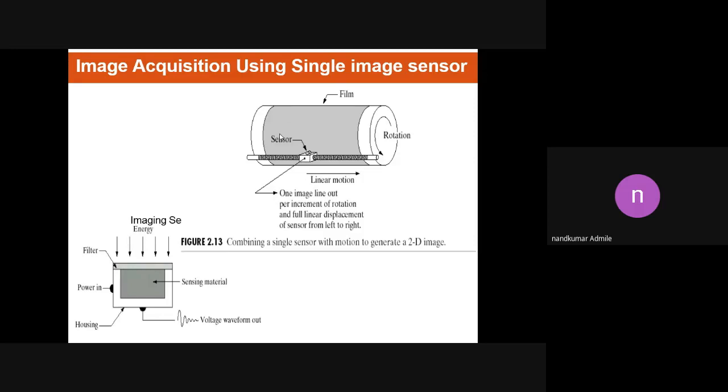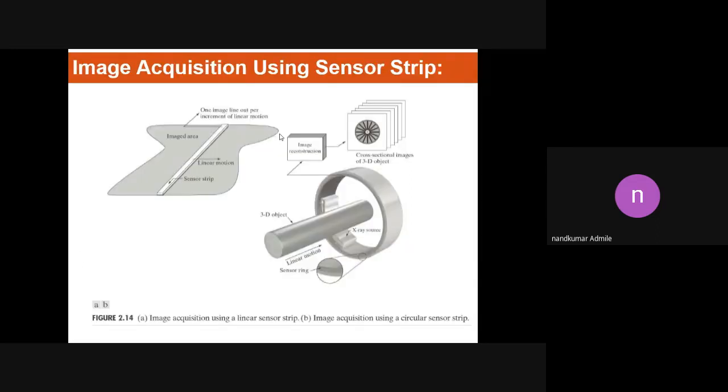But the disadvantage of this method is that, although we can generate images by using it, the time required to generate the image is more. It can take a lot of time. Due to this we can use another method, that is called image acquisition by using a sensor strip.